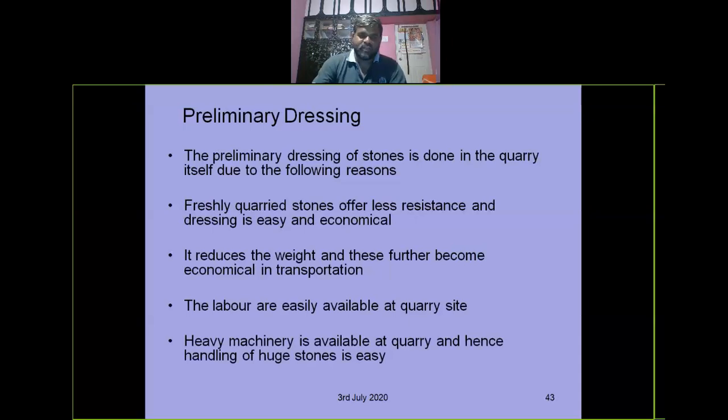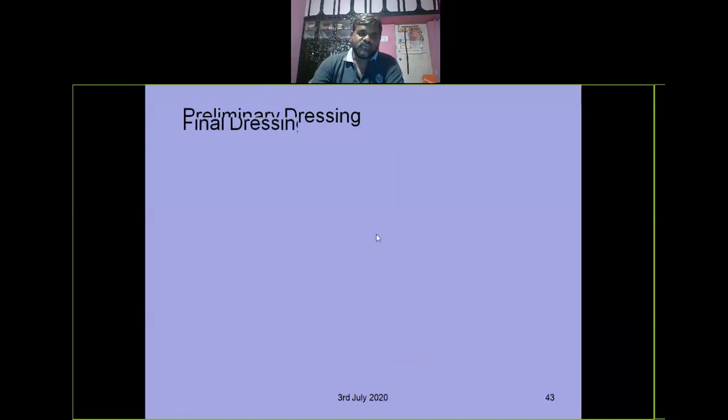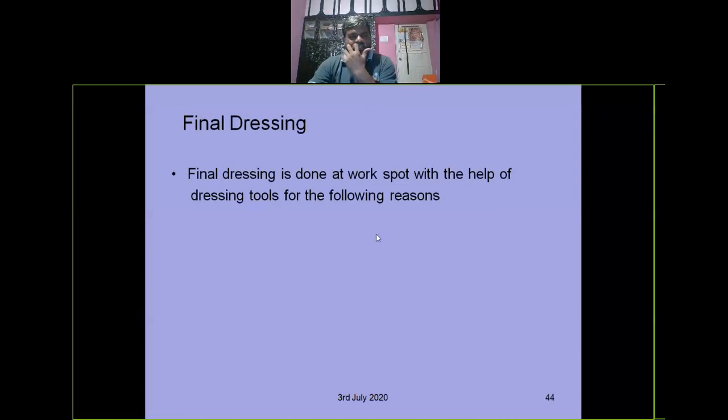Heavy machinery is also available, as I said. Handling huge stones is also easy at the quarry site. So preliminary dressing means somewhat dressing, not carrying big boulders from the quarry to the site. If you require a 1 foot stone, you may bring 2 feet or 3 feet stones from the quarry. But if you require a 1 foot stone and you bring a 10 feet boulder to the site, it is difficult to dress again at the site. So final dressing is the dressing done at the workplace only. That is called final dressing.